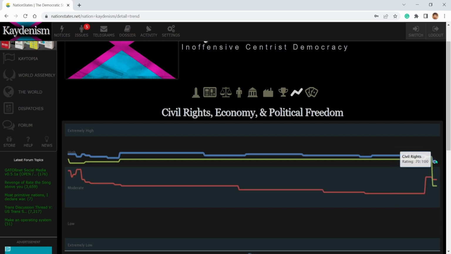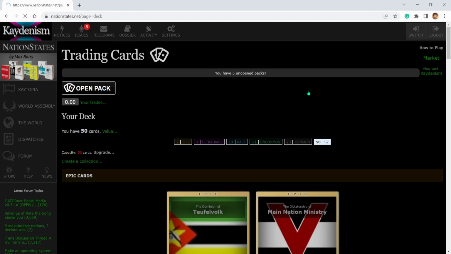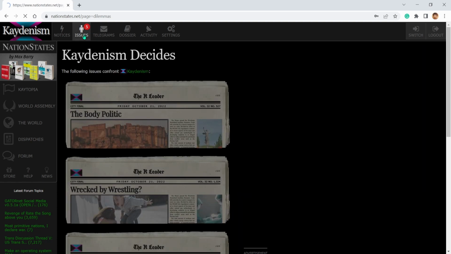So I'm working on that, and civil rights is actually pretty good. As long as my civil rights are high, and if I can get my political freedom high again, it'll be great. But also work on the economy a little bit. Then we got cards. Not sure what these are, so I'm not going to go over it. But I am going to go to issues.